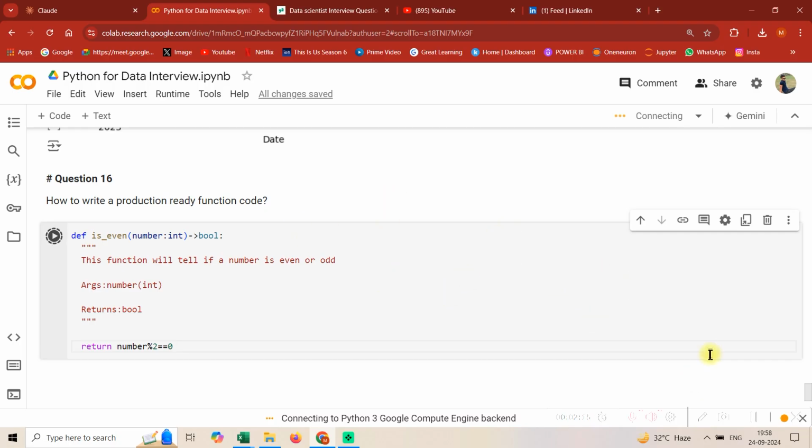My aim in this question is not to explain the code. My aim in this question is to explain how to write a function. We'll spend some time. Let it just connect for a moment. I think it'll get connected very soon.